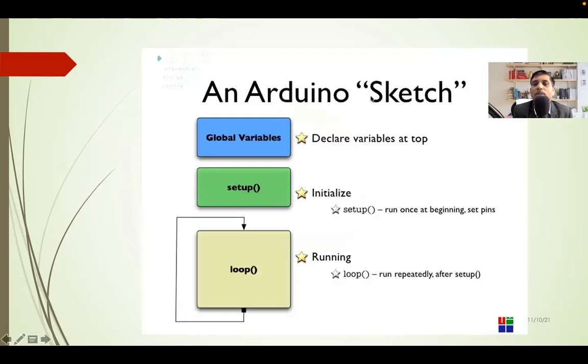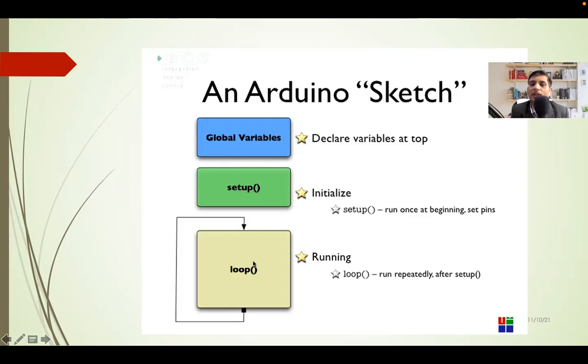Okay, so the Arduino sketch can be written like this. Before setup and loop, you should declare all the global variables. So what is a global variable? A global variable is a variable which can be accessed by setup as well as loop or other functions. You can consider it a common variable. All the common or global variables you declare before the setup function. And some variables, if you want to declare inside setup or loop, you can, but that is a local variable to that function only.